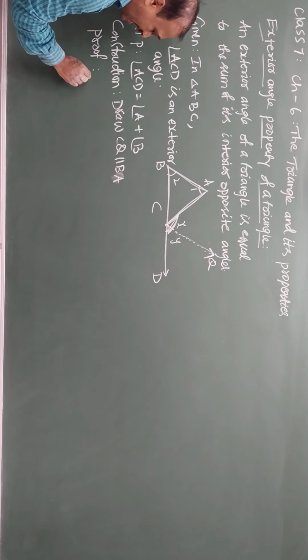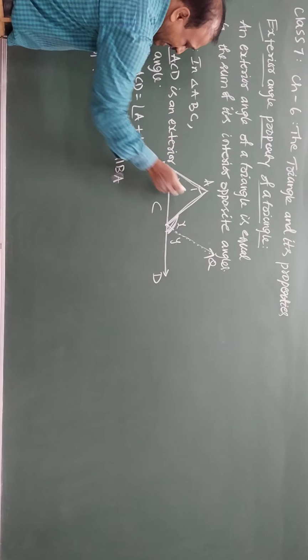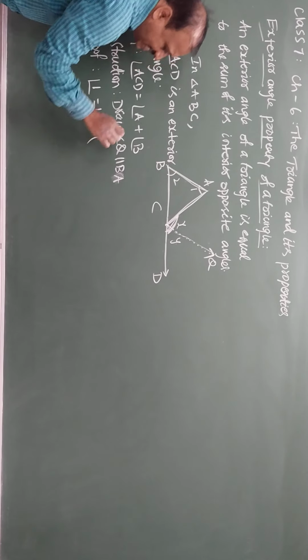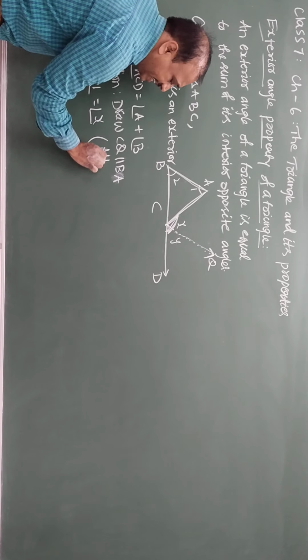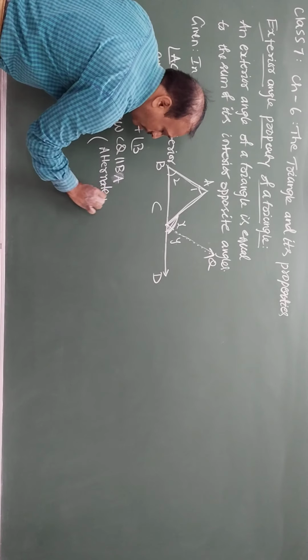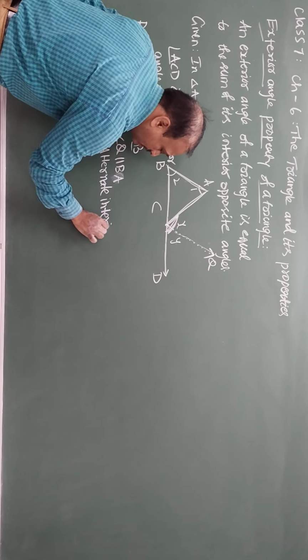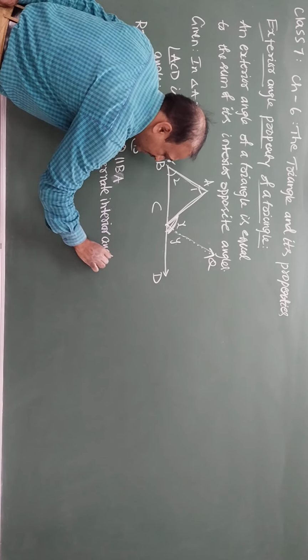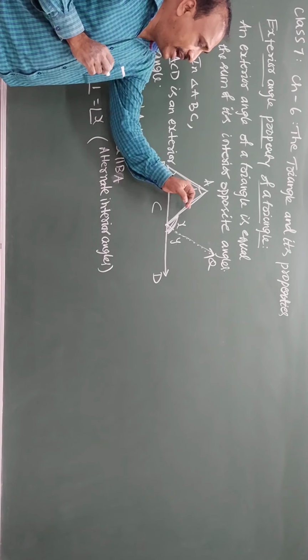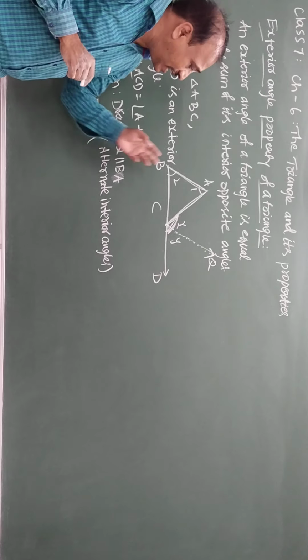Now proof. Angle 1 is equal to angle X. What is the reason? Alternate interior angles. Which lines are parallel?